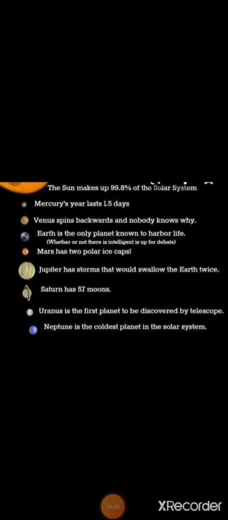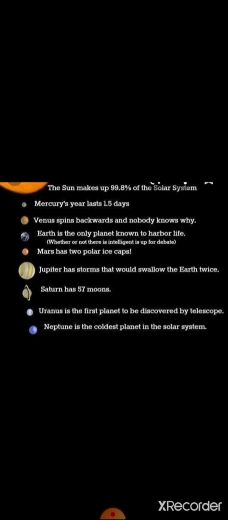Here, children, I have written some important facts related to our planets. This you have to note down in your notebook also. All these facts you have to read thoroughly, revise and then write in your notebook. Mercury year lasts for 1.5 days because Mercury is the closest planet to the Sun.